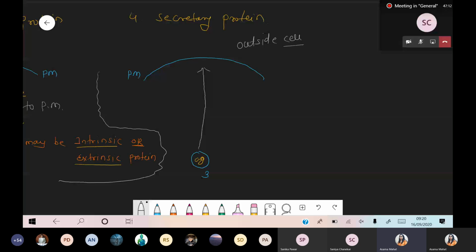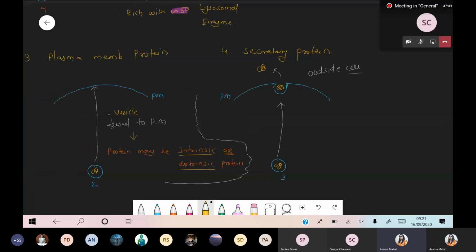So the same process: that vesicle number 3 goes and fuses with the plasma membrane. So simply I'm talking about it showing fusion. Okay, so it will be showing simply fusion to the plasma membrane. And now what happened? The material which is present inside that vesicle, you can see here that material is easily released, easily dumped outside the cell. Can you see the difference? Exactly, what is happening here?